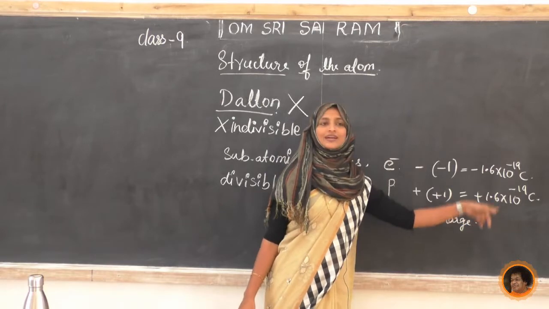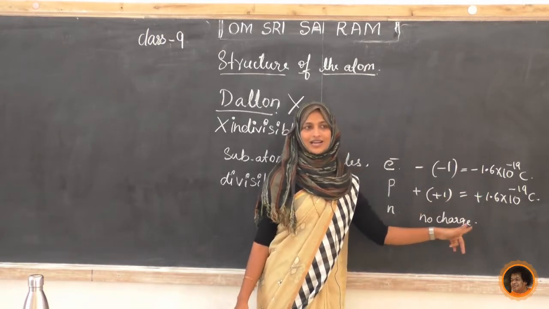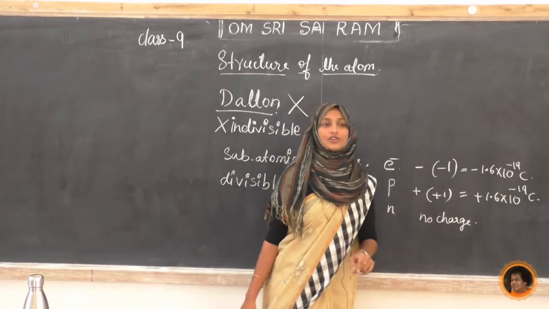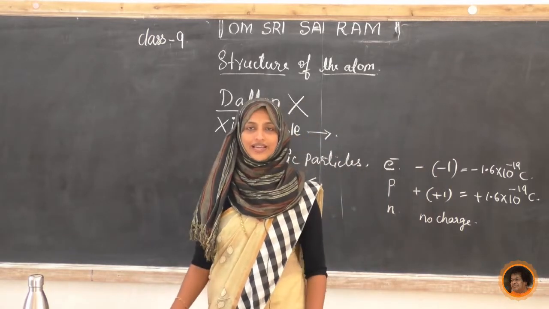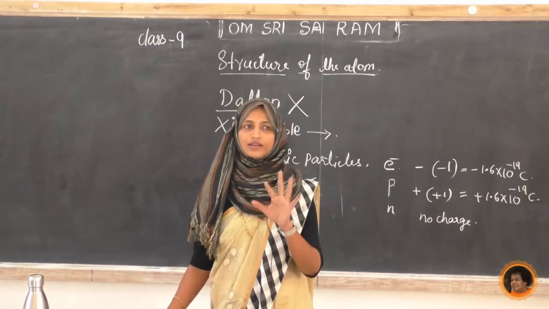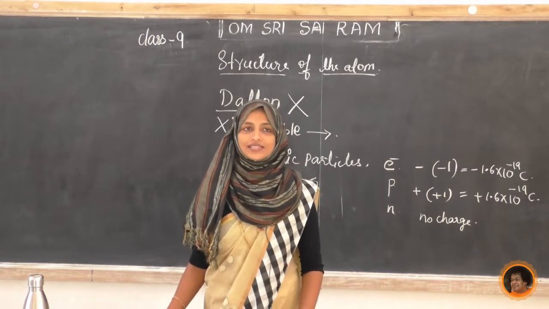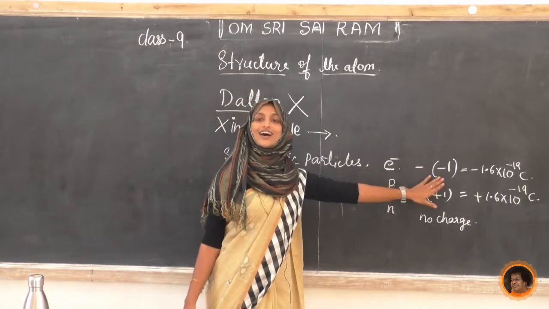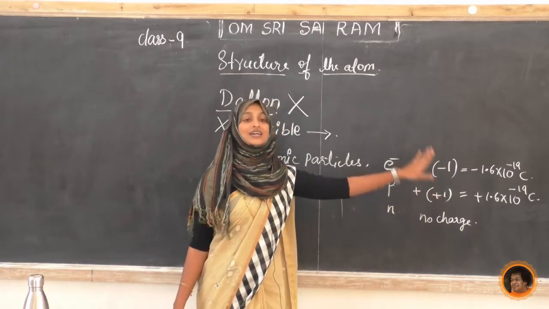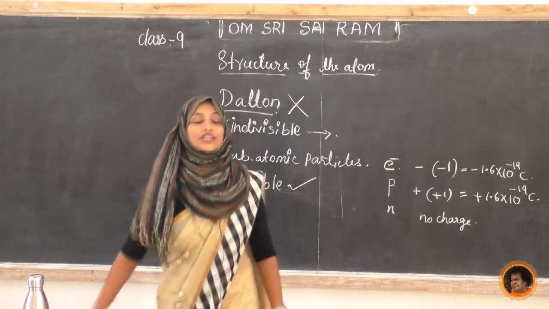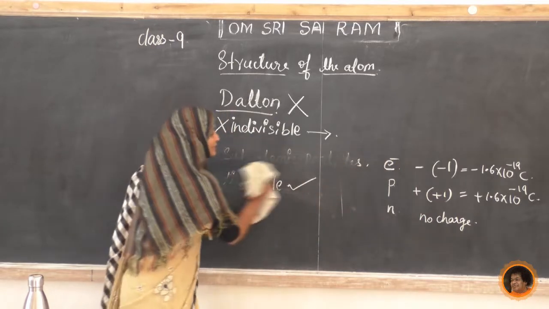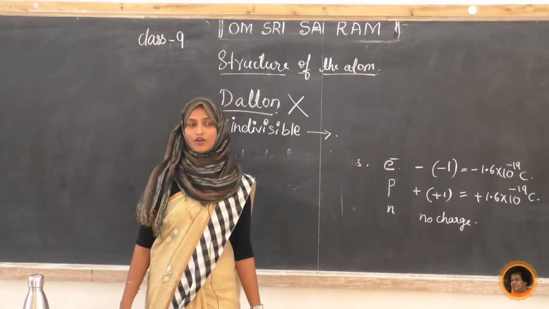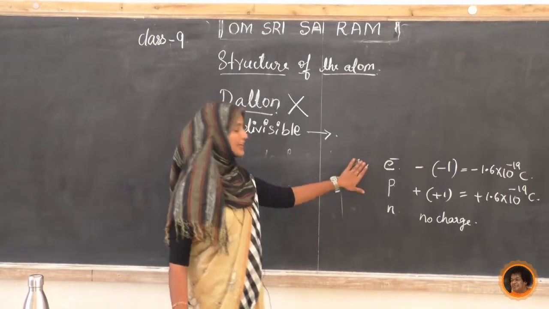Here we are saying both the protons and electrons have the same magnitude of charge, but these are approximate values; they are not exactly correct. Now we come to know the charges of these subatomic particles. Now, what are the masses of these subatomic particles? We will write here only. Do you know what is the mass of the electron?